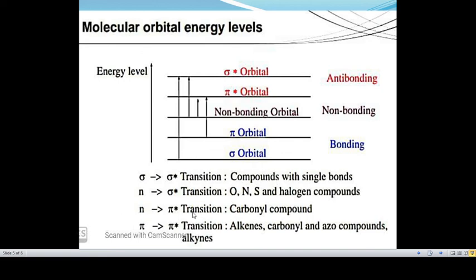The n to pi star transition is present in the carbonyl compound, and the carbonyl compound shows both types of transitions, n to pi star transition as well as pi to pi star transition. The n to pi star transition is the lower energy transition, and the pi to pi star transition is the higher energy transition. The carbonyl compound absorbs during n to pi star transition at 290 nanometer, but lambda max for the pi to pi star transition for the saturated carbonyl compound is 180 nanometer.